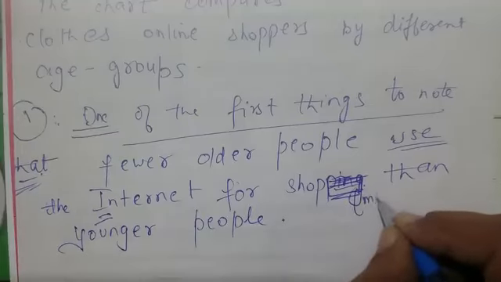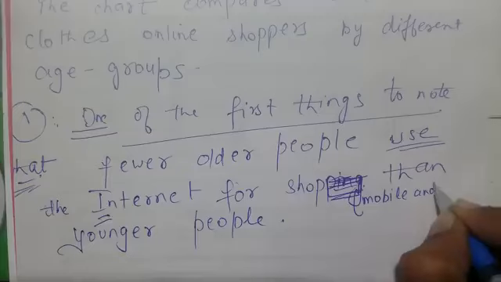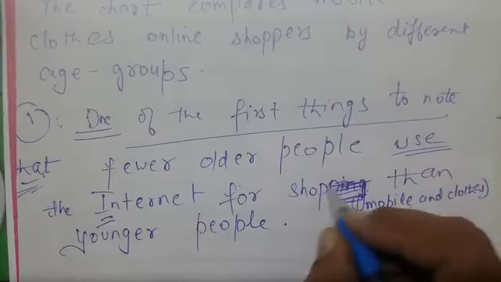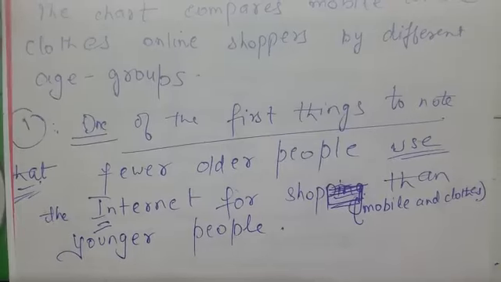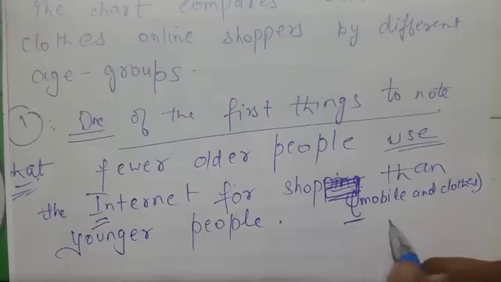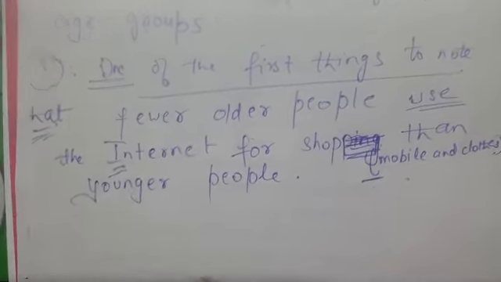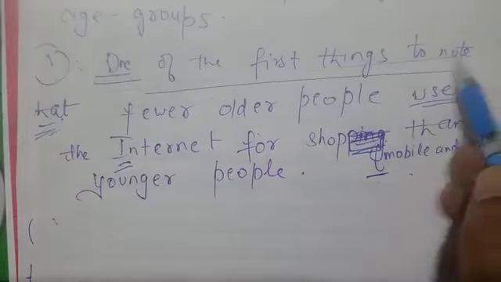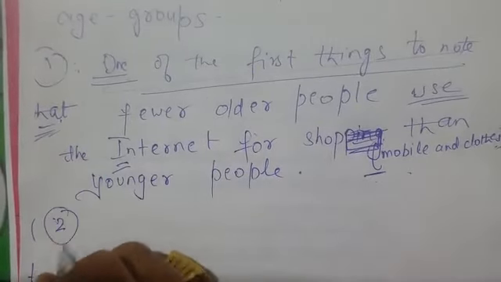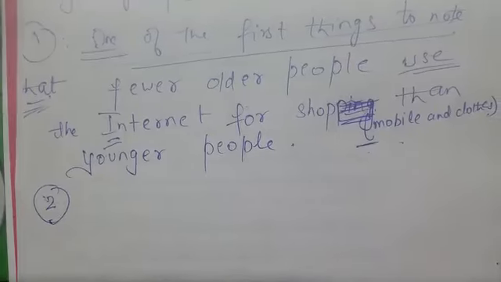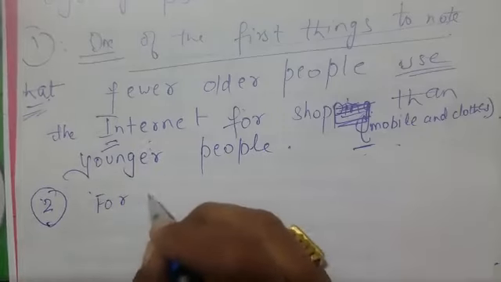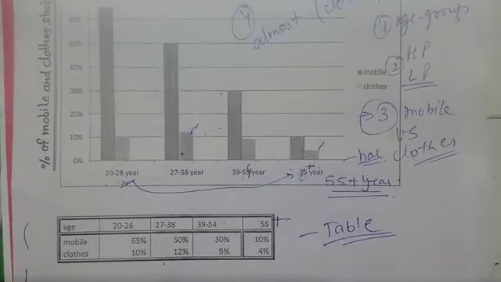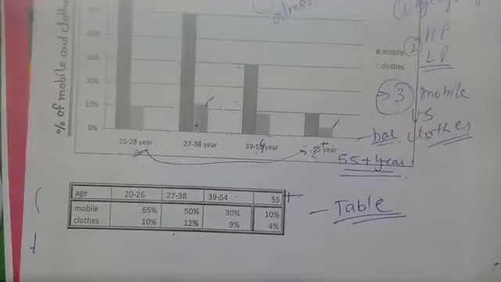So here if you want to write, you can write in your bracket also mobile and clothes, or you can change the bracket to for shopping mobile and clothes. If you think you can write this, use it; if you don't think so, don't use it, it depends upon you. So this is the point which we have to do. One of the first things to note that. So let's go to the second. Now I'll give the example, same line. For example, you can use any language according to you. The thing is that in task 1 I don't need any explanation.